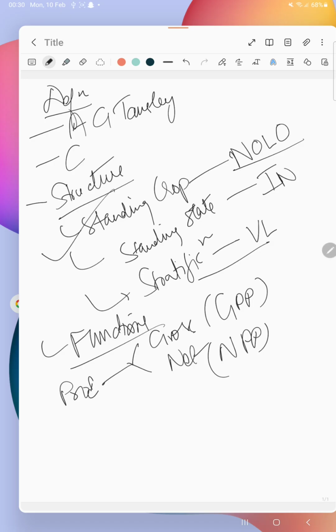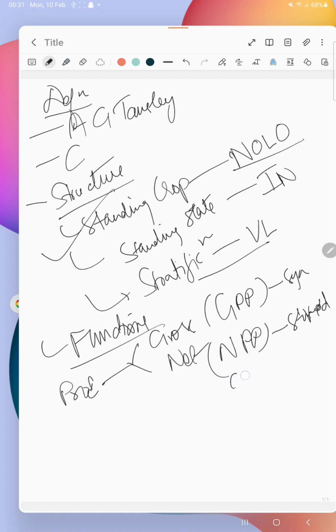Remember, gross is the one which is synthesized, and net is the one which is stored by producers per unit area, per unit time.